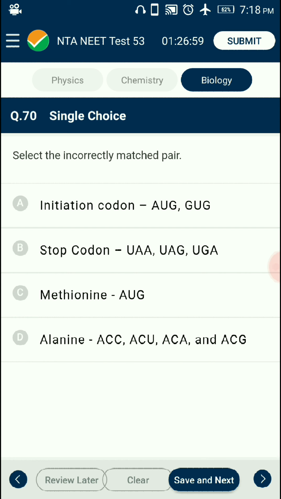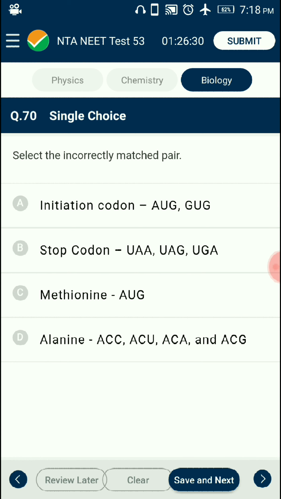The initiation codon is mainly AUG, but in some bacteria, under specific conditions when AUG is absent, GUG can also function as an initiation codon. There are three stop codons or termination codons: UAA, UGA, UAG. The initiation codon is AUG, which performs a dual function and specifies the amino acid methionine.